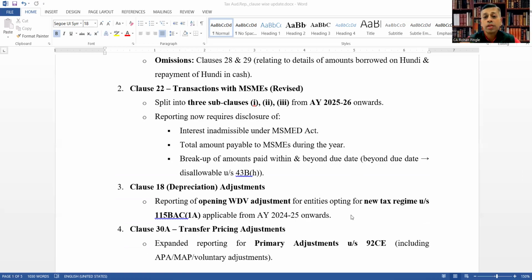Transactions with MSMEs are revised and split into 3 subclauses, 1, 2, 3, from assessment year 2025-26 onwards. Reporting now requires disclosure of interest inadmissible under the MSME Act, total amount payable to MSMEs during the year, and breakup of amounts paid within and beyond due date. Beyond due date is disallowable under section 43B subclause H.